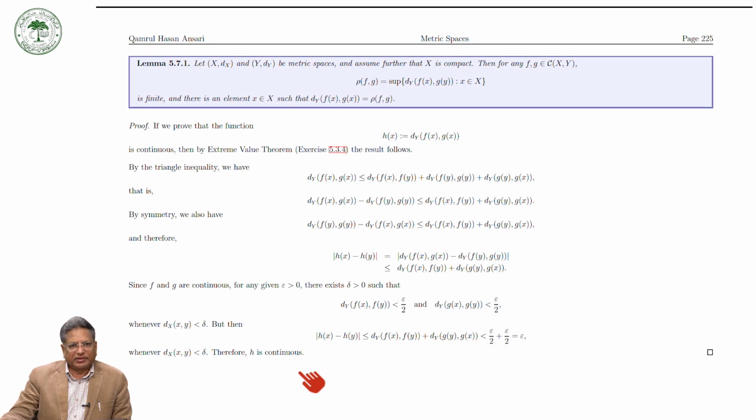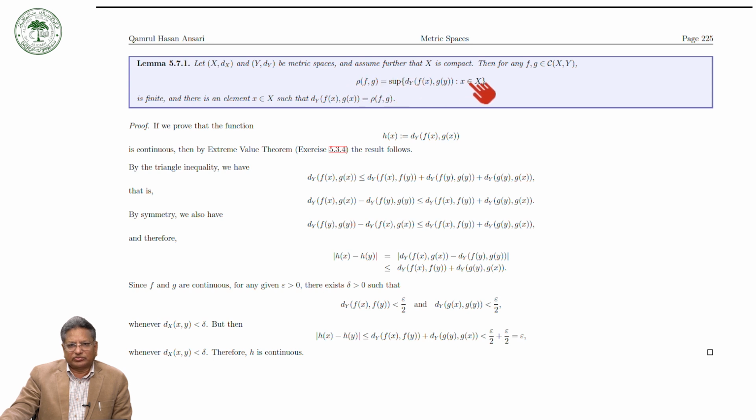The lemma says that if X and Y are metric spaces and X is compact, then for any continuous functions f, g from X to Y, rho(f, g), the supremum of d(f(x), g(x)) taken over x, is finite.